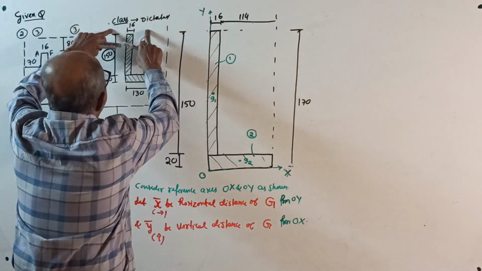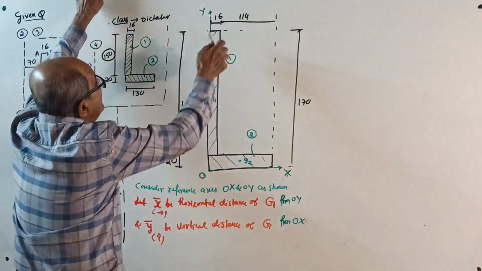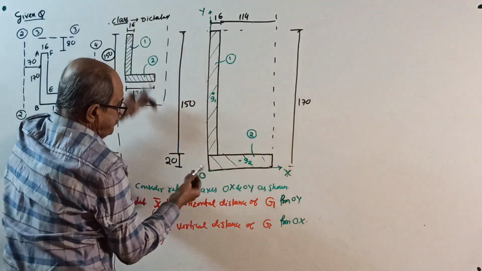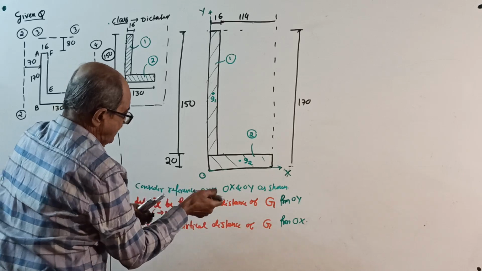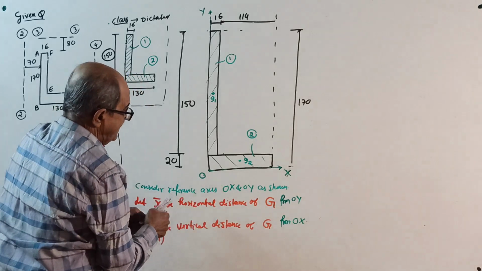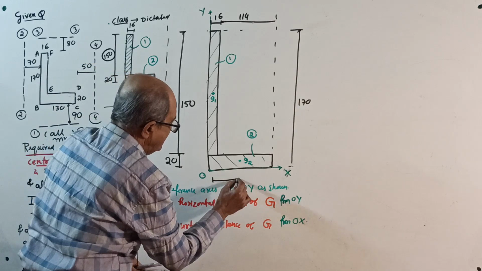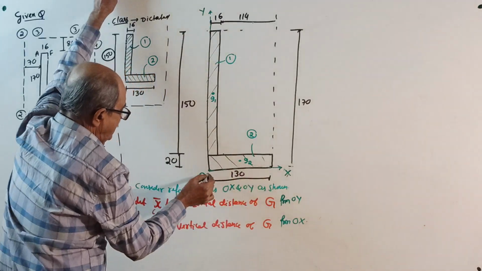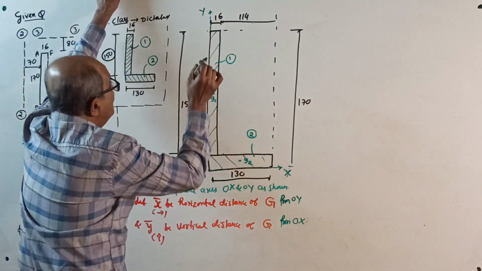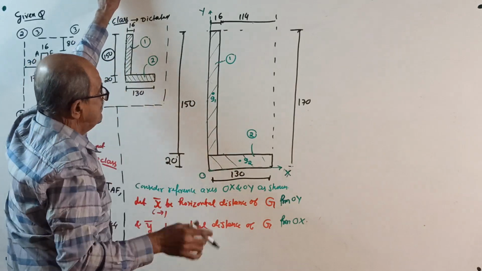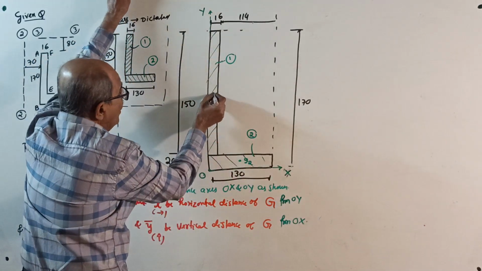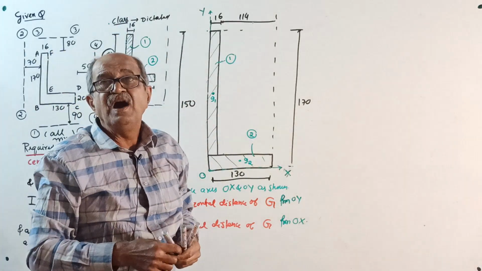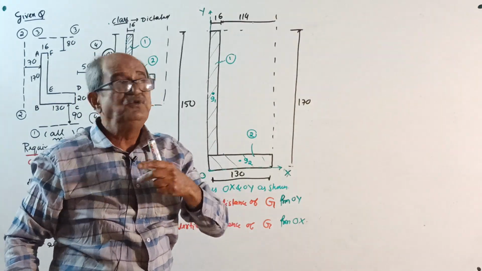Divide into two parts. See here, 16, 150. Oh, this dimension I forgot right here. Okay, no problem. See, forgot to enter here. One thing I want to enter. 130 and 20. Part 1, part 2, our choice. Then, mark centroid of each part. This is not centroid for the entire area. Small g is centroid. You should write all these.